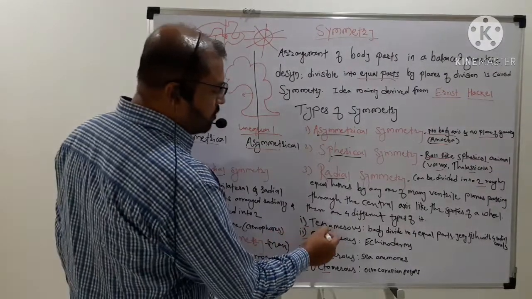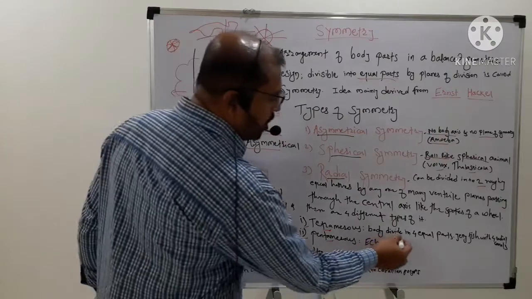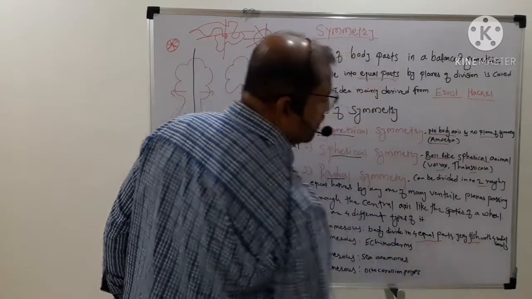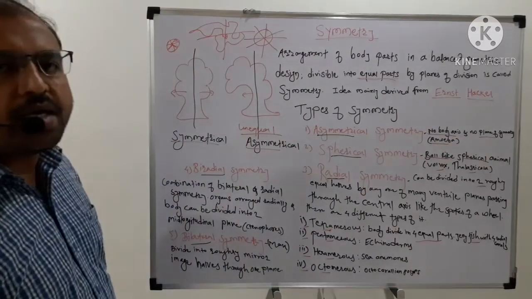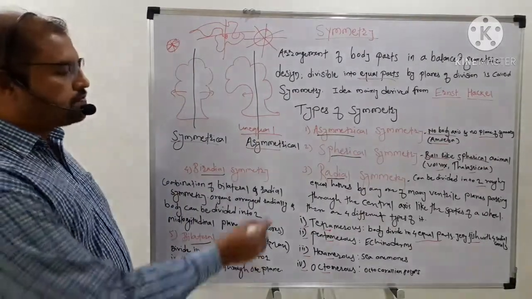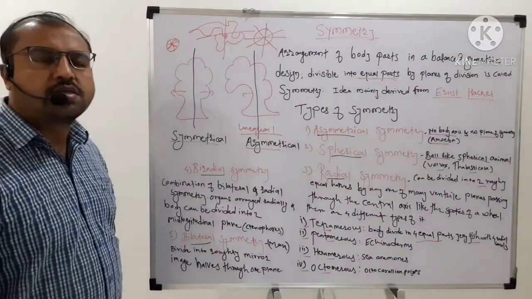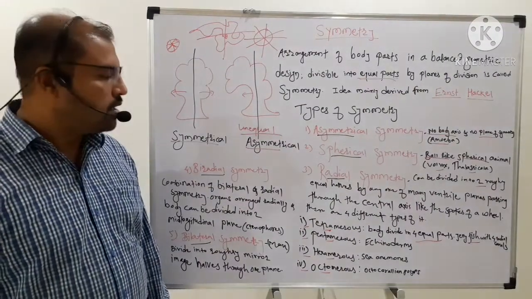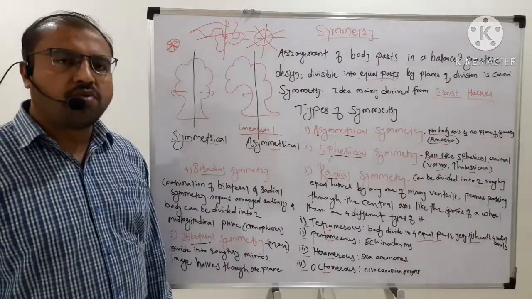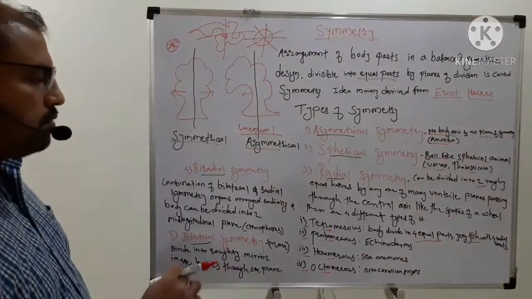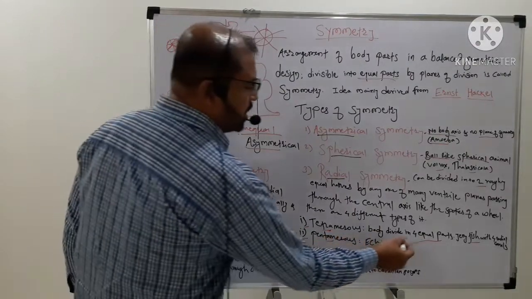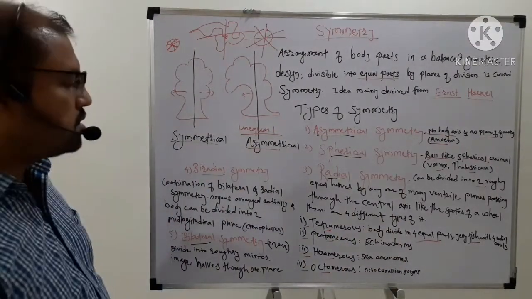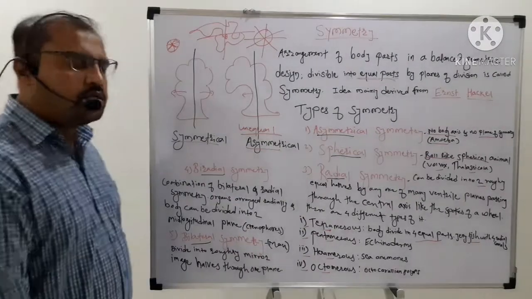Tetra means four. So in these kinds of symmetry the body divides into four equal parts, and an example is jellyfish with four radial canals. These jellyfish belong to Scyphozoa. It is a coelenterate, and it lives in marine water. So it shows four equal parts and four radial canals. That is tetramerous symmetry.